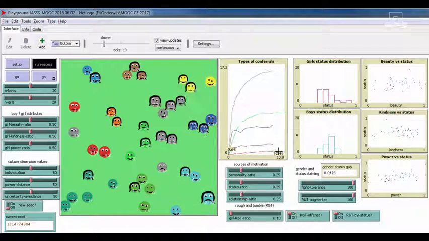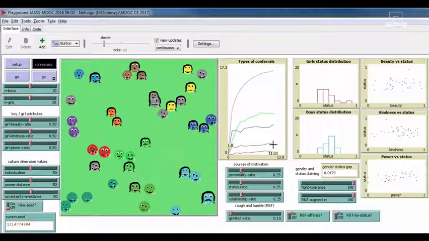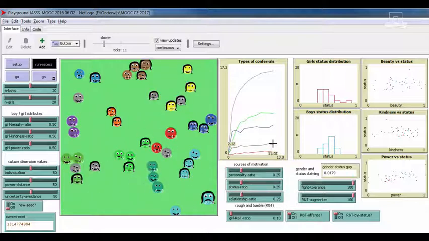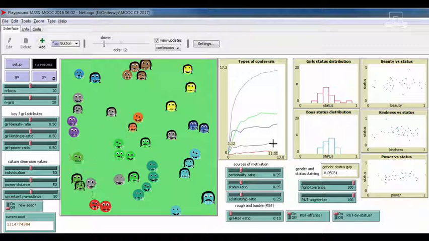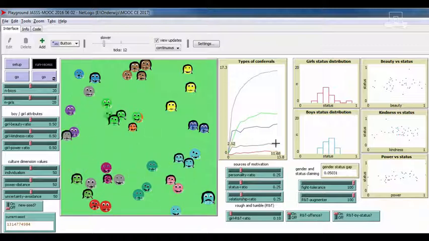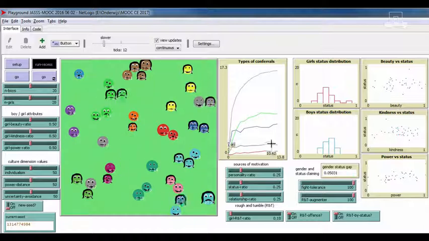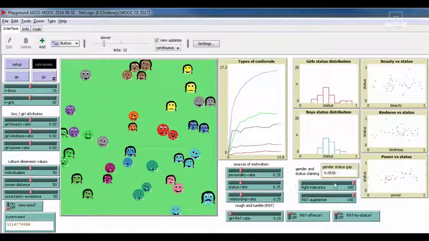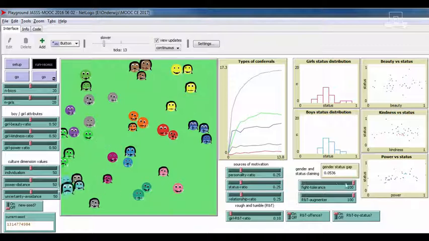Here, these two is where the recipient is so unhappy, feels insulted, that he or she starts a fight, and the black line is when the group condones the fight, and the red line is when the group condemns the fight, and this is dependent on this slider here. Currently we have a fight-tolerant society.